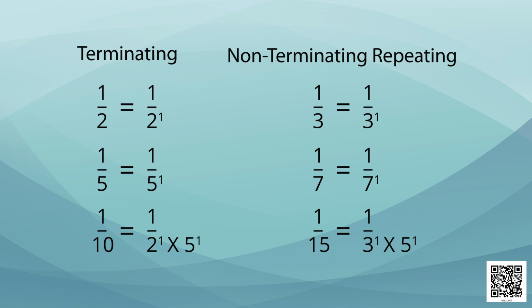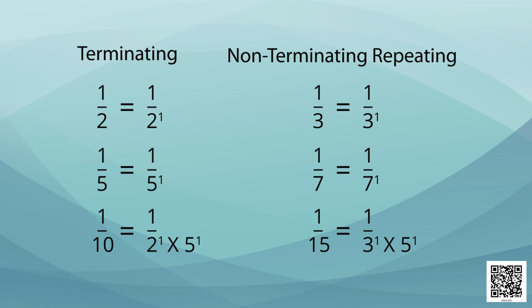If we write these denominators as a product of their prime factors, and if we write the prime factors in exponential form, we will find that the rational numbers whose denominator has the prime factorization as any power of 2, any power of 5 or any power of both 2 and 5, then such rational number has terminating decimal expansion.